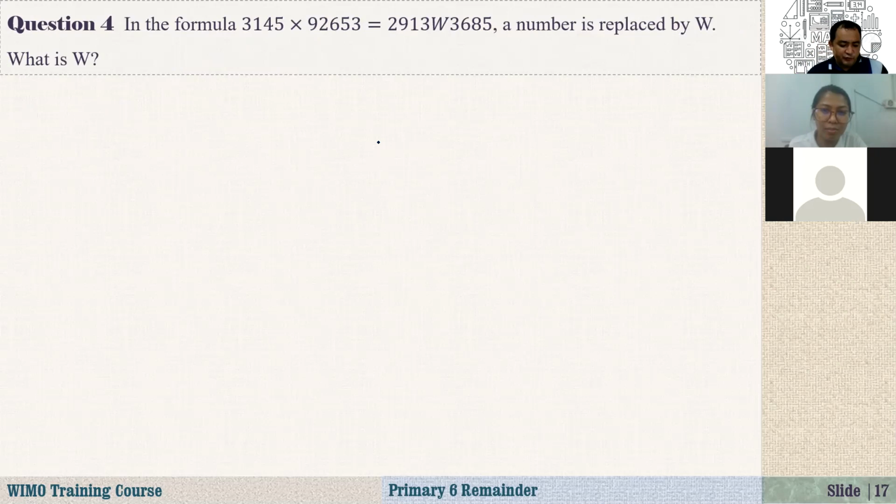Okay. So question 4. In the formula 3145 92653, which is multiplied together, the number 6 is replaced by W, right? What is W? What is this W? 3145 into 92655.